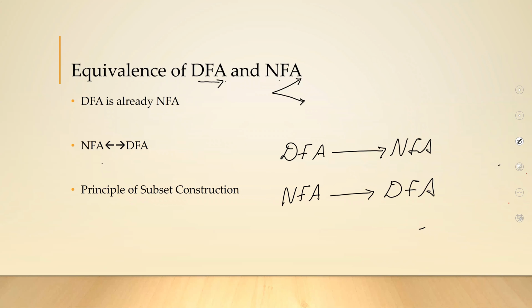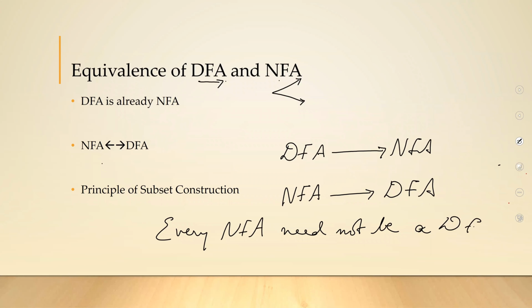You even have algorithms to do conversion to both sides. But one thing you need to remember is every NFA need not be a DFA. But you can very much convert all NFAs into DFA.